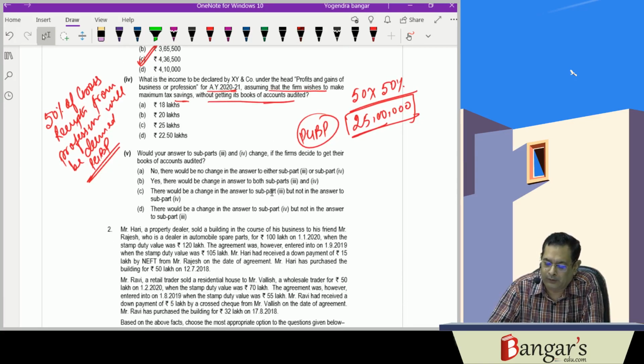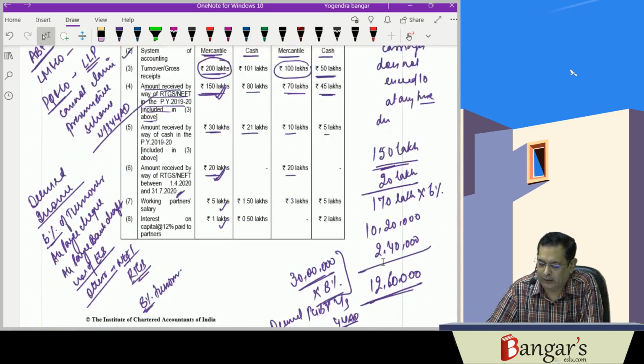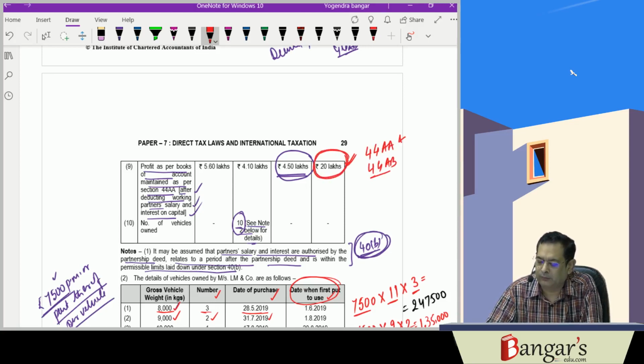Then what would be your answers to subpart 3 and 4? Would your answers to subpart 3 and 4 change if the firm decides to get their books of accounts audited? Now here in the fourth we have XY and Company. Look at the position of XY and Company. XY and Company's income which has been reported as per 44AA is 20 lakhs. So if it maintains the books of accounts and gets them audited under 44AB, then it can claim its income lower than the deemed income. So it can claim its income as 20 lakh rupees.